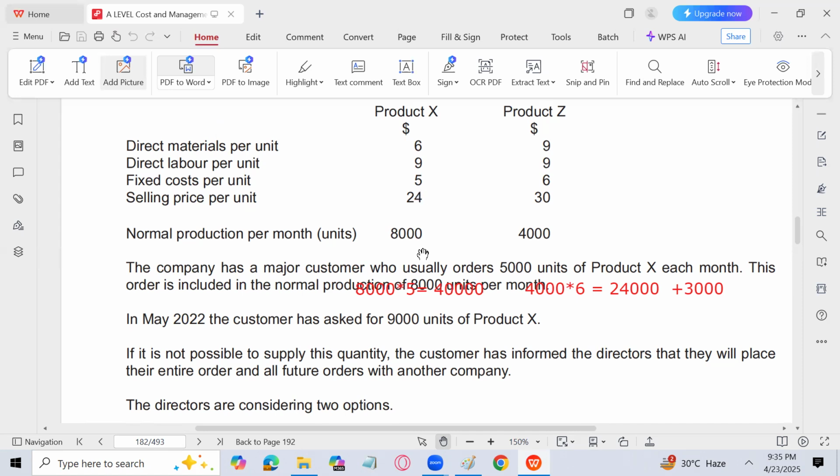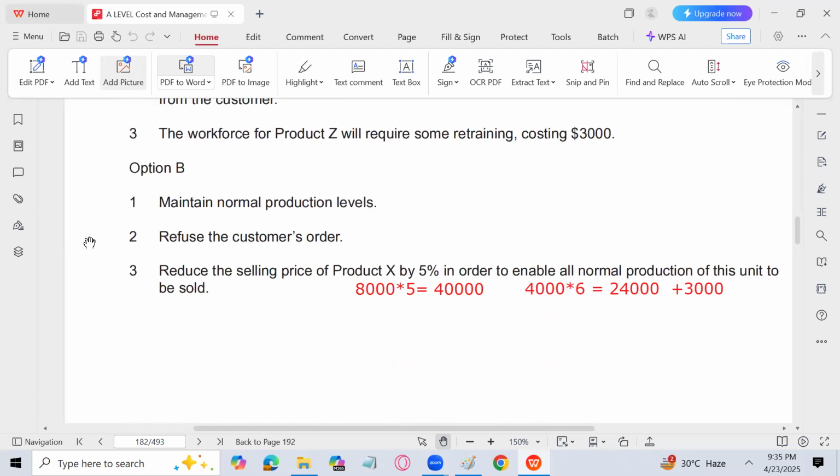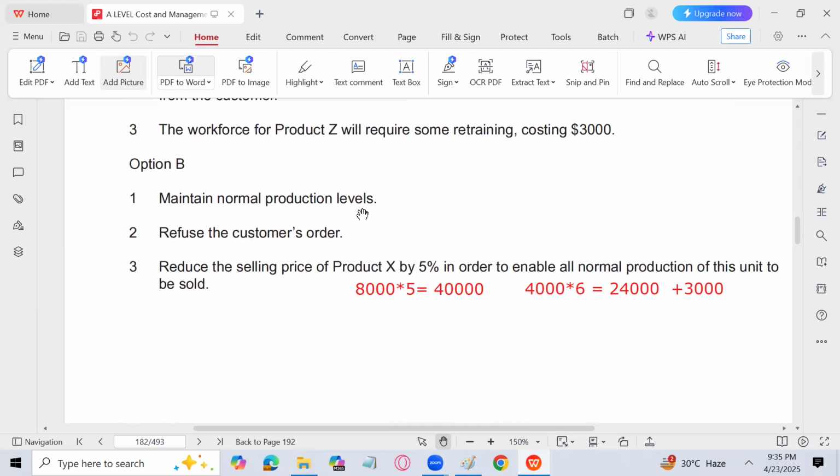So 8,000 into 5, it will remain 40,000 fixed cost for product X, whether the production of product X decreases or increases. Same is the case with product Z, 4,000 into 6, it will remain the same. And 3,000 is the retraining cost. That's why we have added 3,000, because it has said that there is some retraining cost of 3,000.